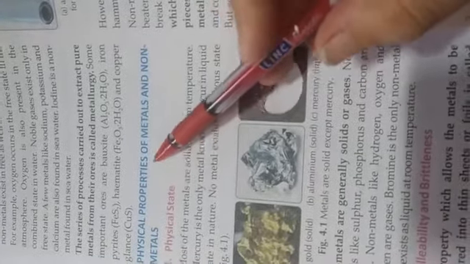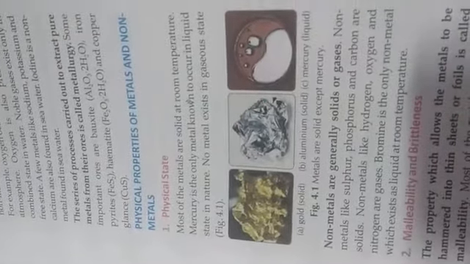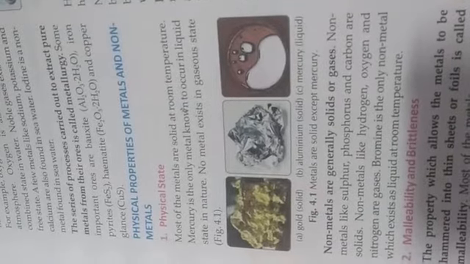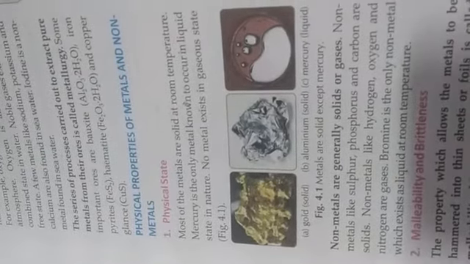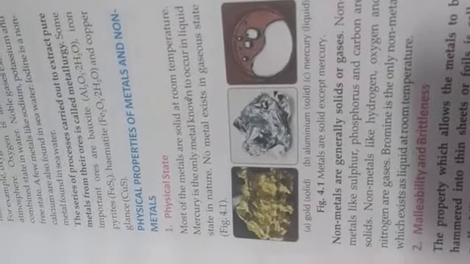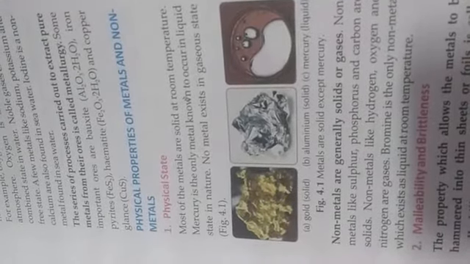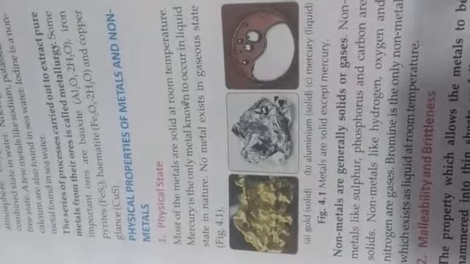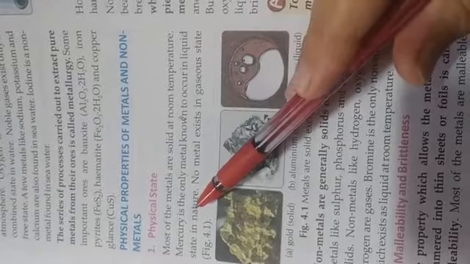Next, the physical properties of metals and non-metals. There is a difference between metal and non-metal in physical properties, meaning how we can feel them by touching and how they look. Most metals are solid at room temperature. Mercury is the only metal known to occur in the liquid state in nature. Mercury is our exceptional case: it is a metal but occurs in the liquid state.